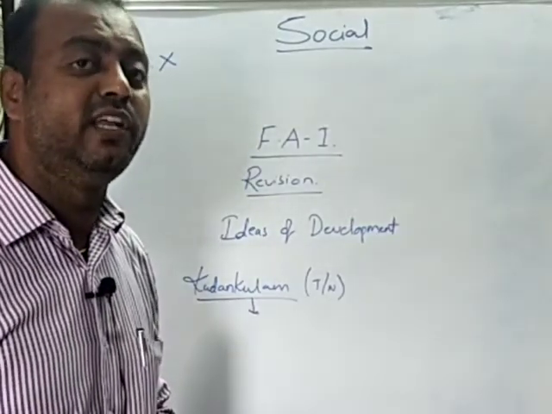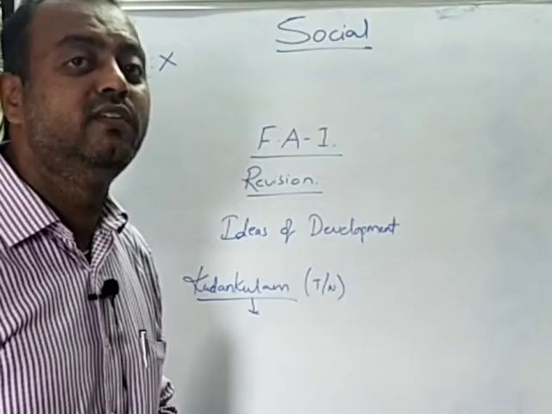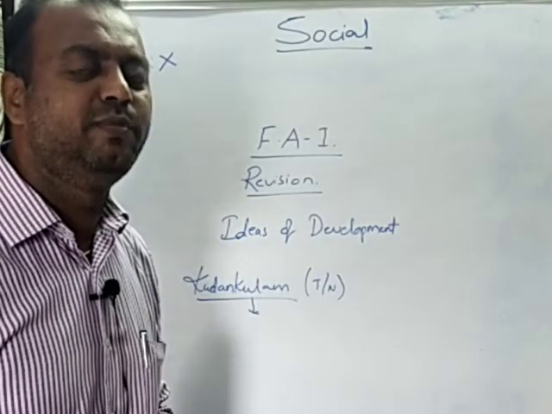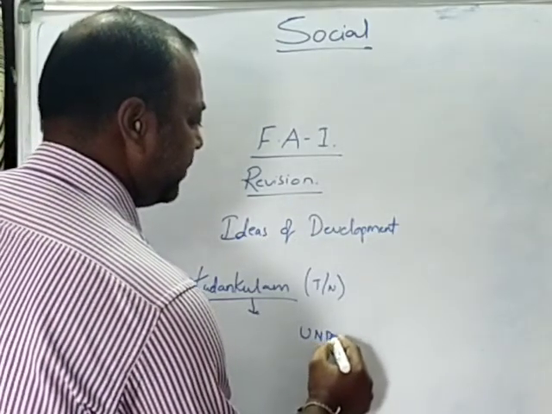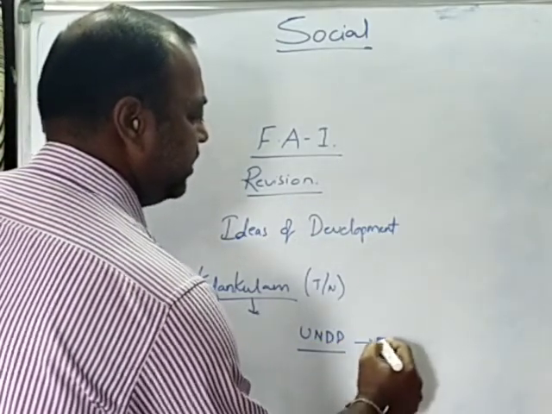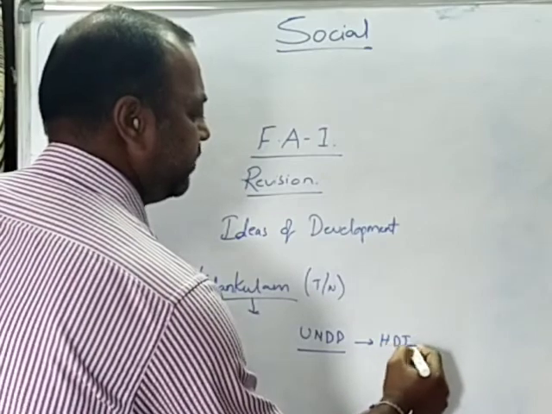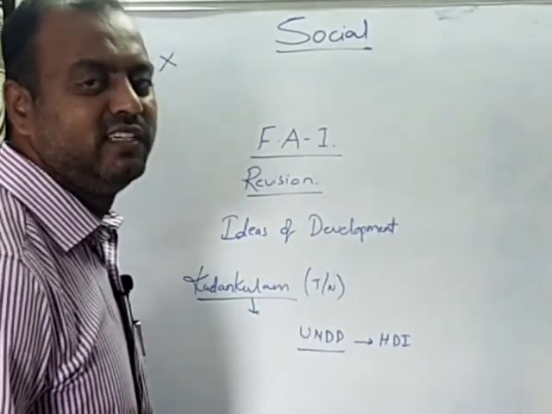And we will also learn about the HDI, children, the Human Development Index, which has been proposed by the UNDP, United Nations Development Programme. About this we will see in the next class, children.